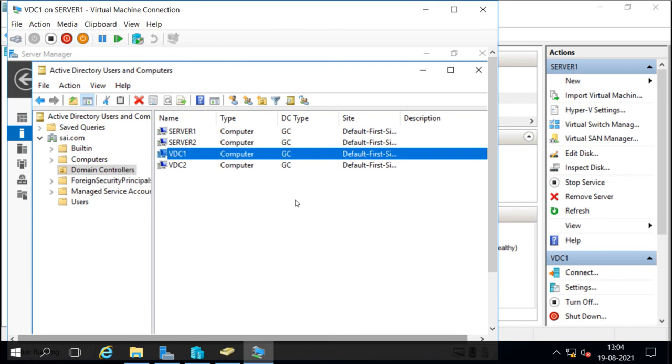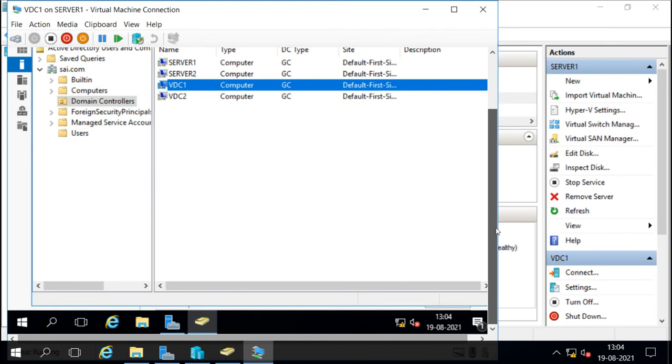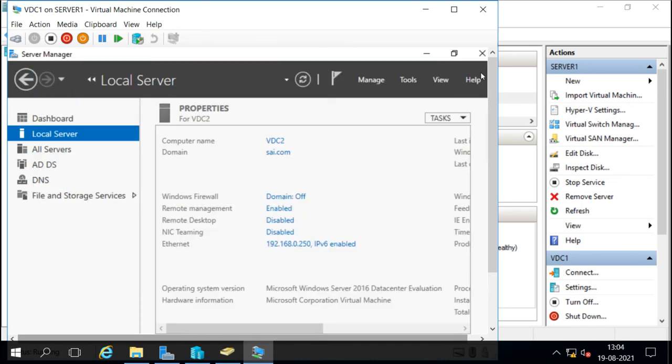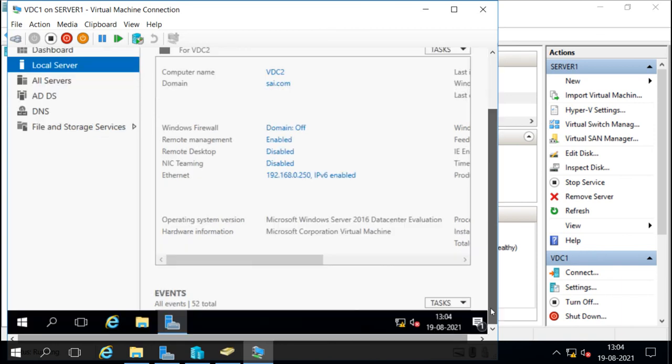So this is the way we can easily deploy multiple domain controllers by just cloning them. We have the exported file, so we can import the machine every time, whenever we want. We can import this as many times as we want, and we can create as many clones as we want. So this is the cloning of a domain controller, and this is the process of cloning the domain controller.